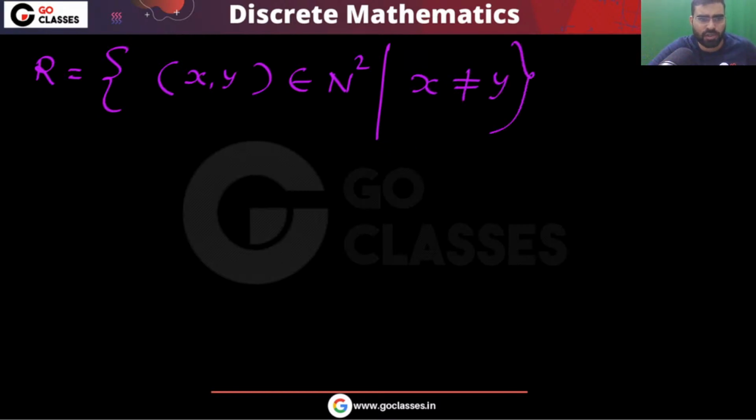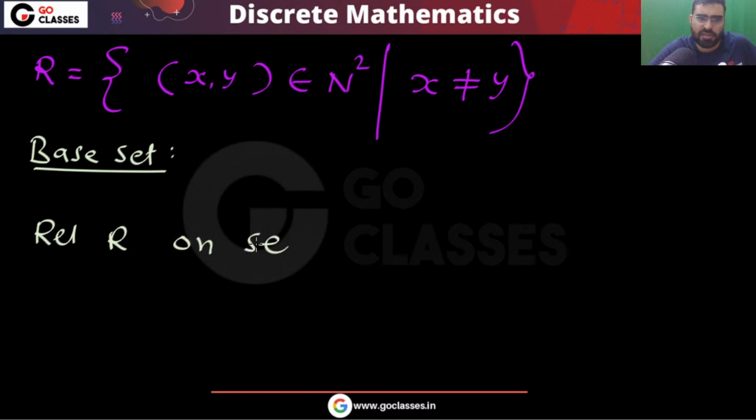First of all, you tell me what is the base set of this relation. This relation is defined on which set? This is a very important thing, you should find it out. I am asking what is the base set. This relation R, on which set have we defined this relation?